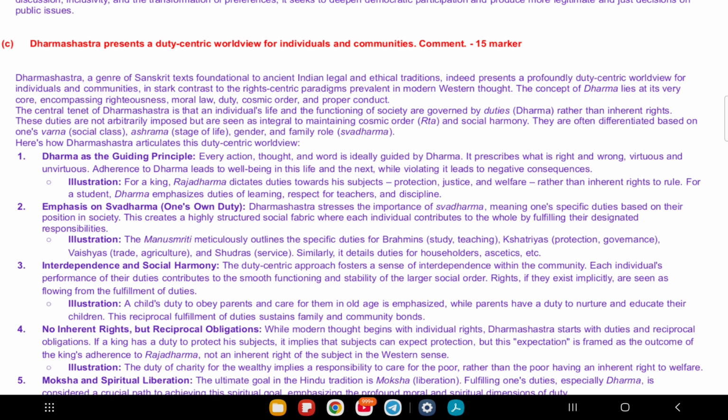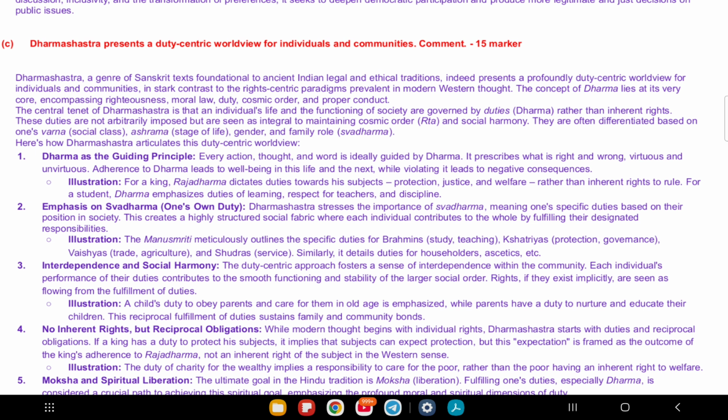So it is an ancient Indian text that is all about duties, not rights. Let's understand simply what Dharmashastra is. Dharma is the key. Dharmashastra says life is about following dharma. Your duty is to do what's right. For example, a king's duty is Rajdharma, to protect people, not to rule for himself.